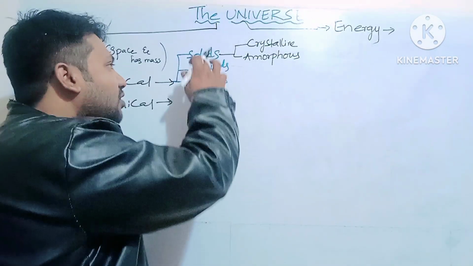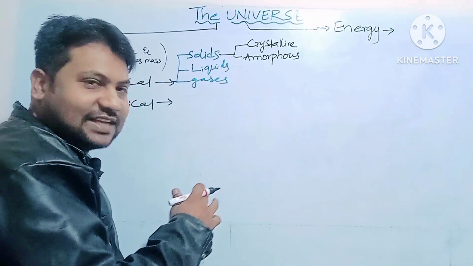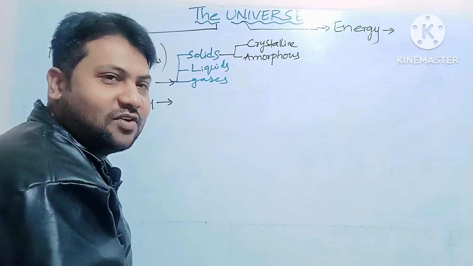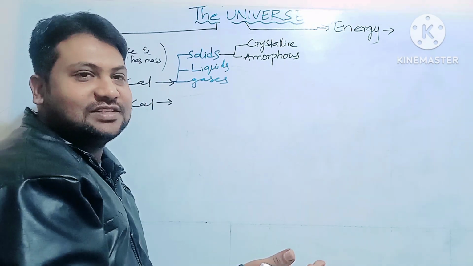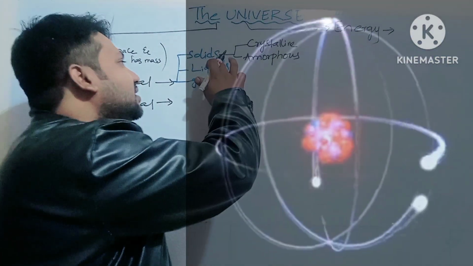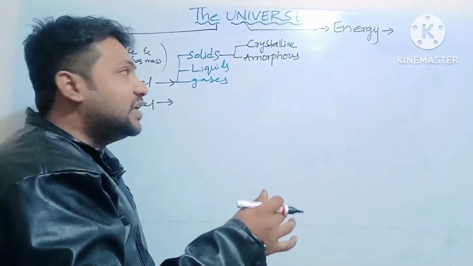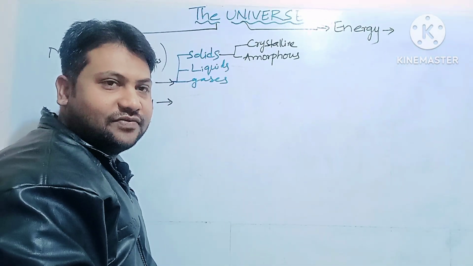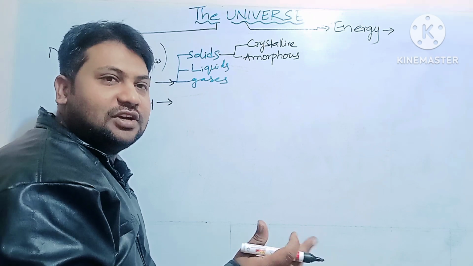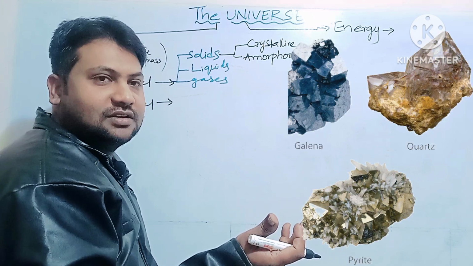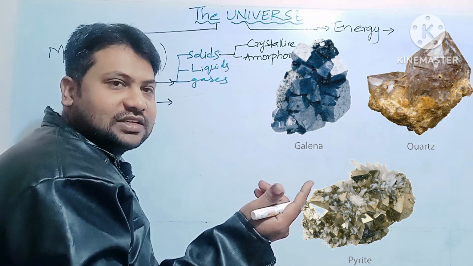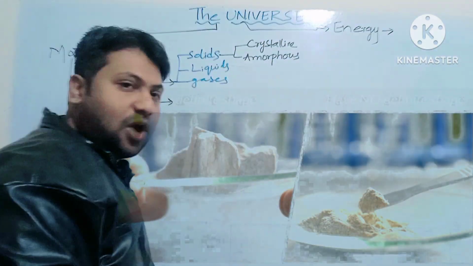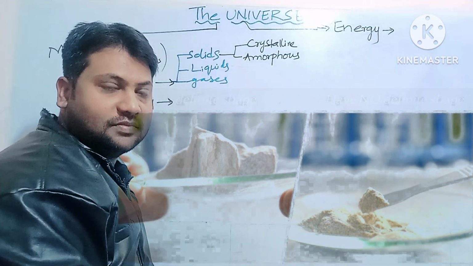Children, we have already studied solids, liquids and gases in our 5 states of matter. They are all made up of a fundamental particle called the atom. These solids are then classified into crystalline solids and amorphous solids. Crystalline solids are in the form of crystals, like salt crystals and sugar crystals, whereas amorphous is a powdered form.